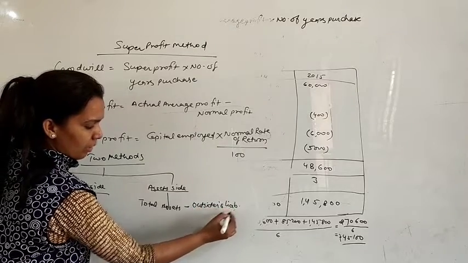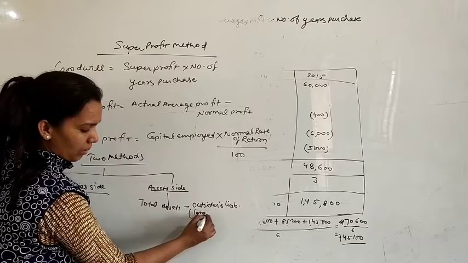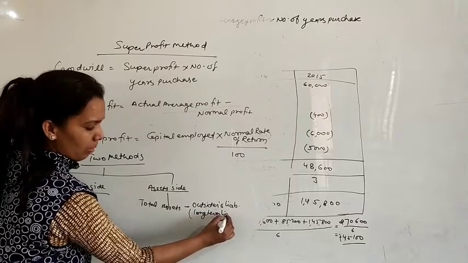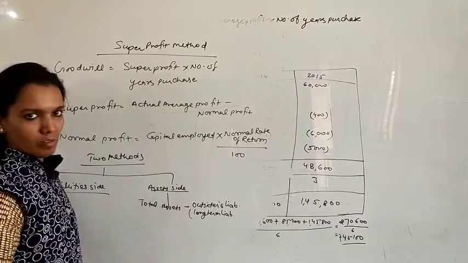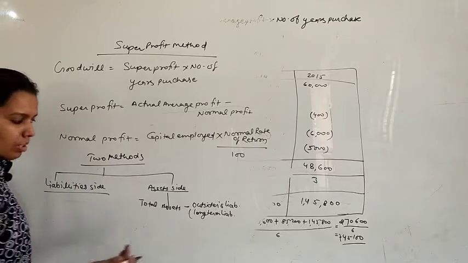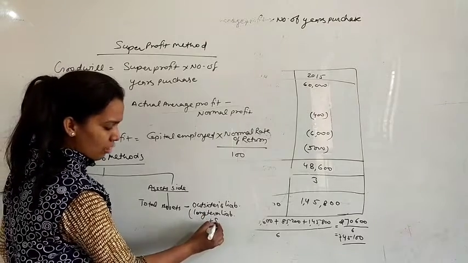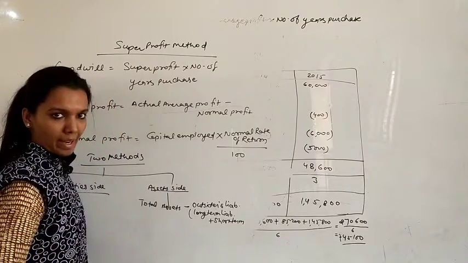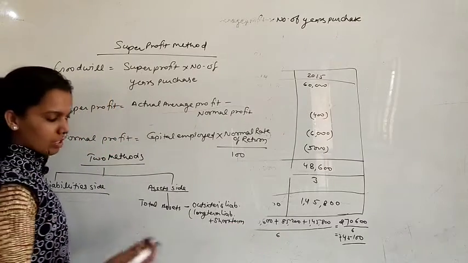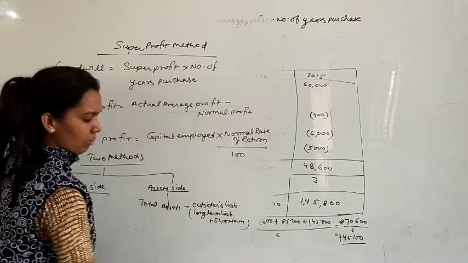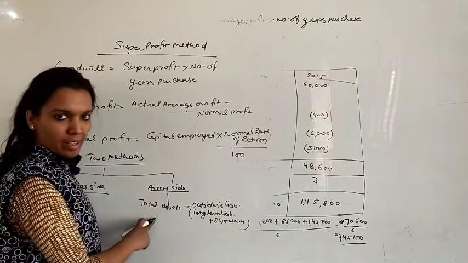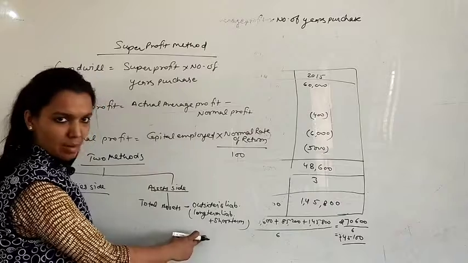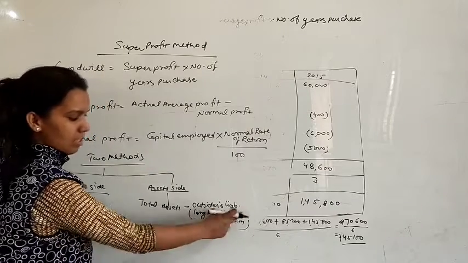Outsiders' liability, like you can include long term liability, meaning long term loans, long term borrowings, and short term borrowings. Short term loans or creditors, bank loan or bank overdraft, these all will be included in this long term plus short term. So if you have information regarding assets and outsiders' liability, then you will find total assets minus outsiders' liability.